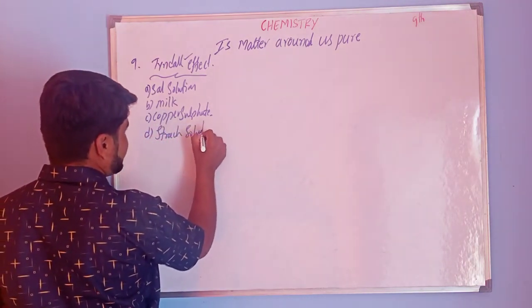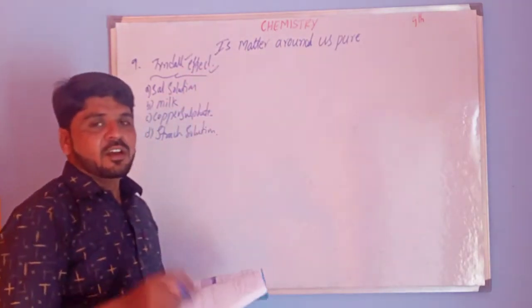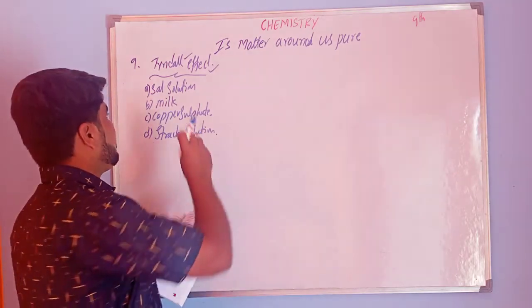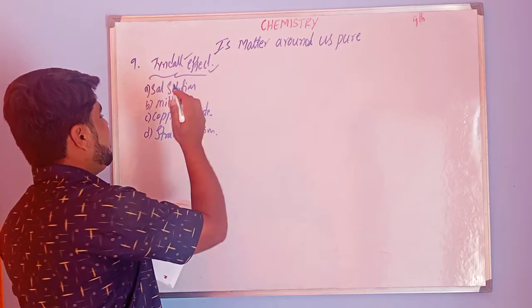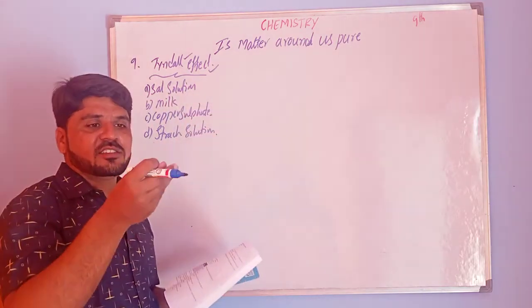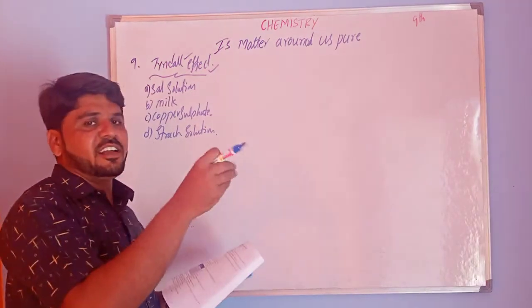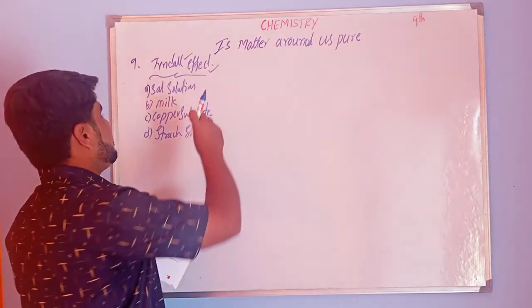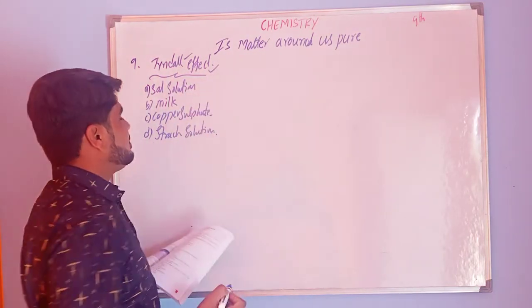The Tyndall effect is shown by colloidal solutions and suspensions, which are heterogeneous.